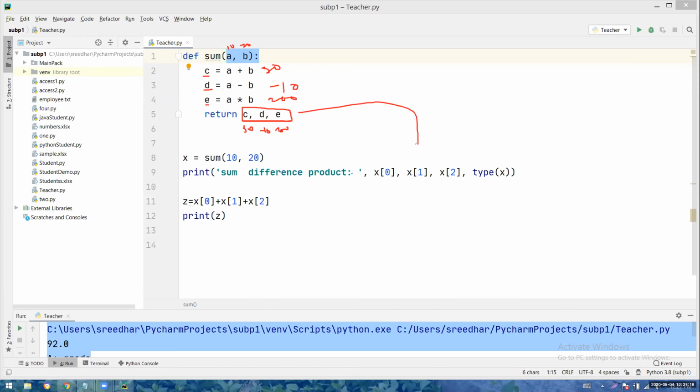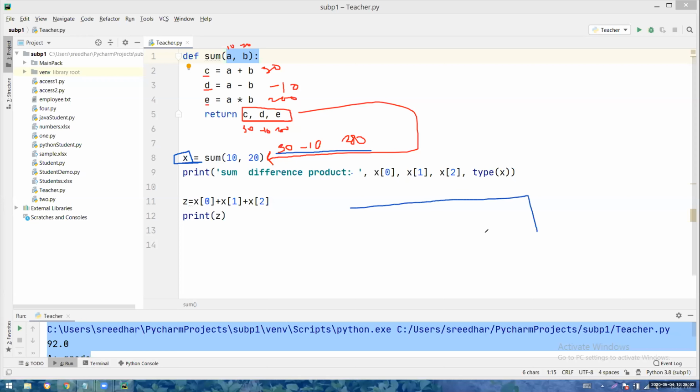So now what will happen? The cursor will go back to the calling place with all the three values: 30, minus 10, 200. See, this is the point which is not covered yet for us, but I will try to explain it. If a variable is getting multiple values, by default this variable will become a tuple variable. You know int variable, float variable, bool variable, string variable, but tuple, list, set, dictionary are not discussed. That will be seen later in one or two classes. So if you return multiple values like these three values, X will become a tuple variable.